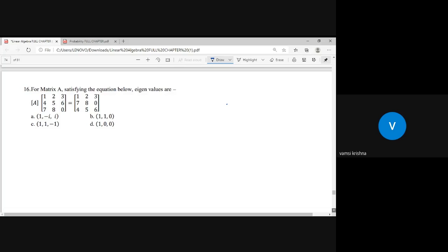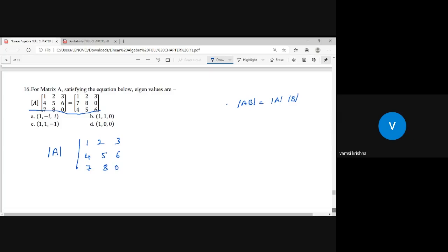To this equation, just apply the determinant concept. I hope you remember this: determinant of A into B is equals to det A into det B. Apply determinant on both sides. Determinant of A into determinant of the second matrix, that is [1, 2, 3; 4, 5, 6; 7, 8, 0].